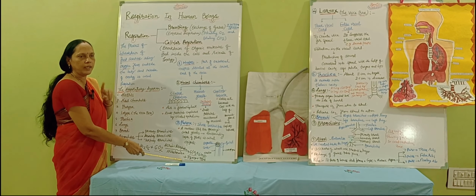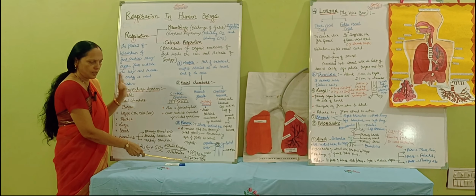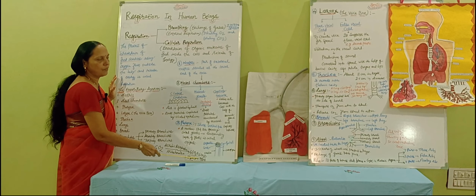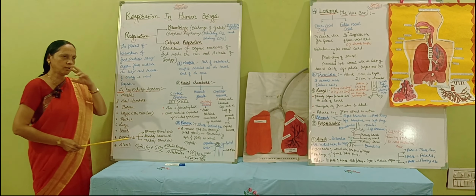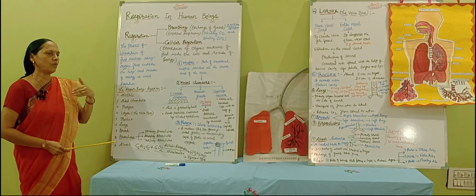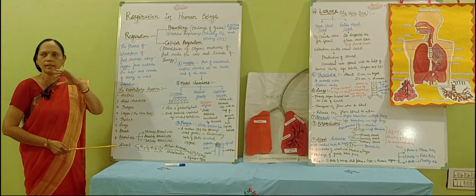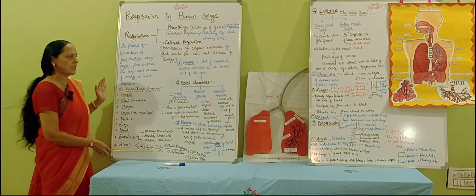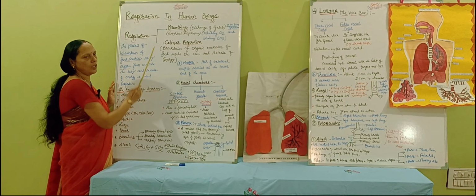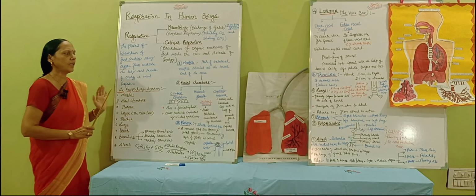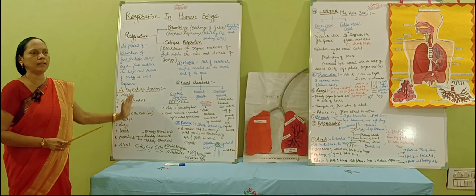ATP you already know, it is called the energy currency. So we are getting ATP along with heat energy. You know that whenever we are exhaling and inhaling, we get heat energy also. So this is the reaction, and this is how we get cellular respiration. Now, let us consider the respiratory tract.